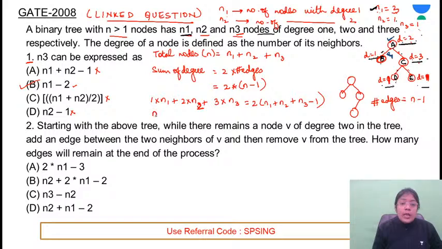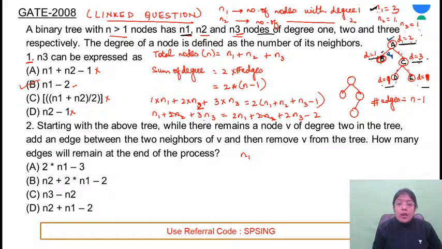This comes out to be n1 plus 2n2 plus 3n3 is equal to 2n1 plus 2n2 plus 2n3 minus 2. The 2n2 terms cancel out. This comes out to be 2n1 minus n1, which is n1.